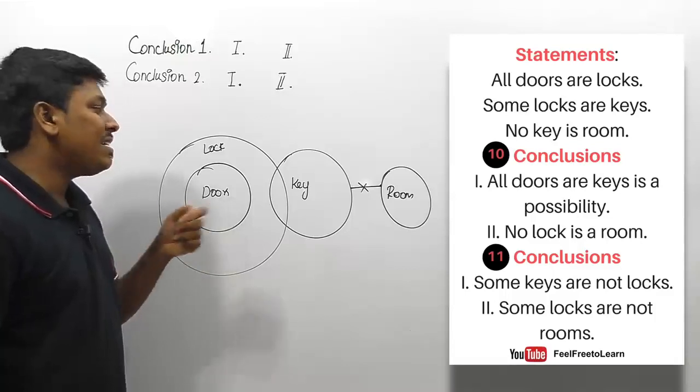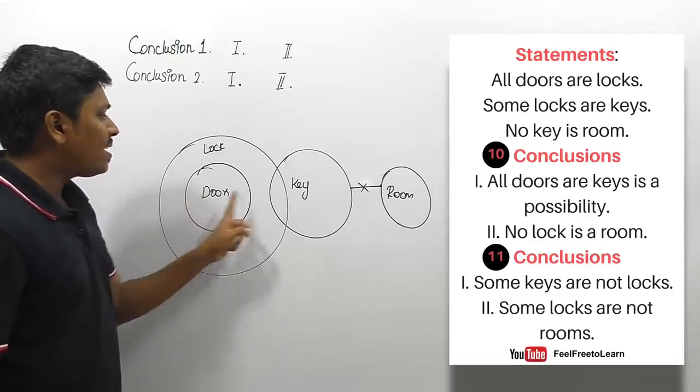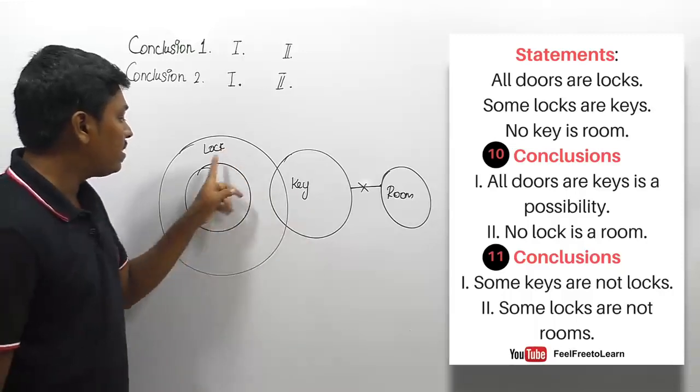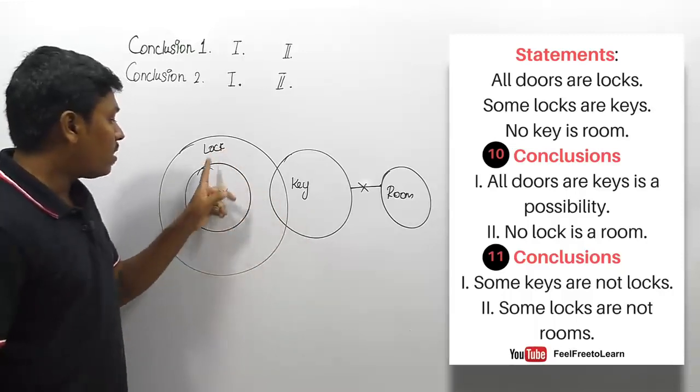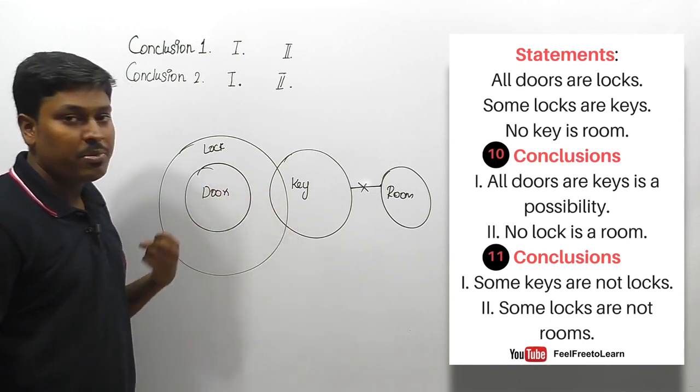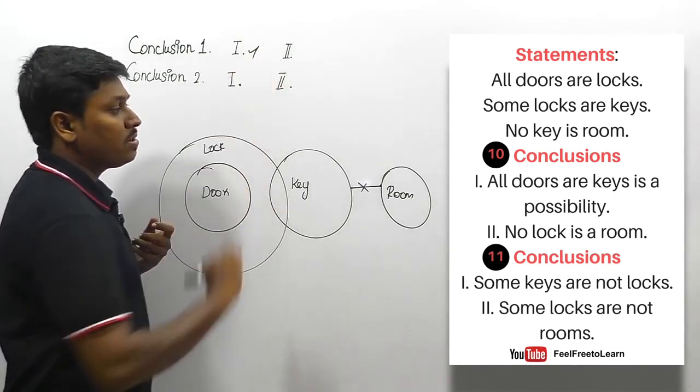All doors being key is a possibility. So all doors being key is definitely possible. Why? Because lock, door, key, so both the 3 parameters, lock, door and key, are inside a single Venn diagram. So definitely the possibility follows. So the first conclusion follows.